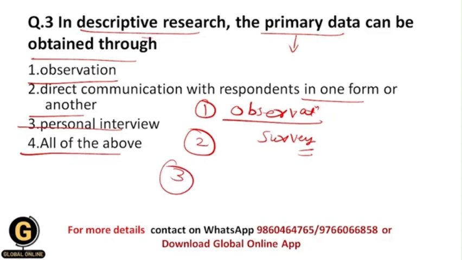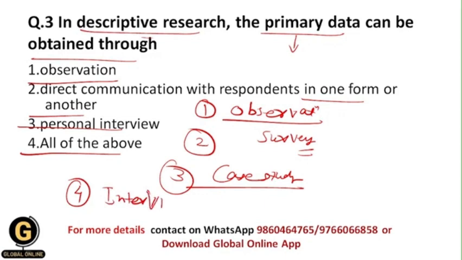The third one is case study. Within the case study design, we get detailed, in-depth information from the participants. Now the fourth data collection method is personal interview.